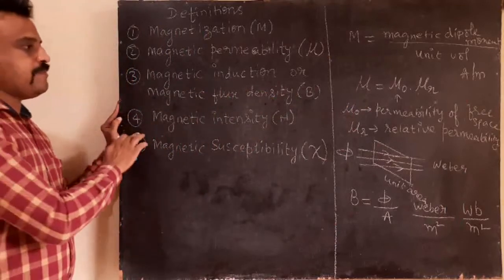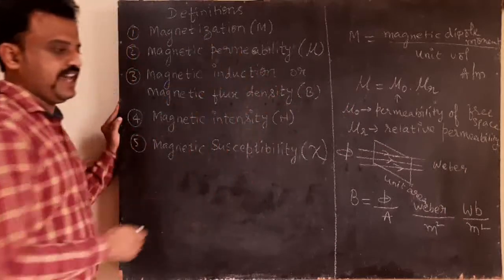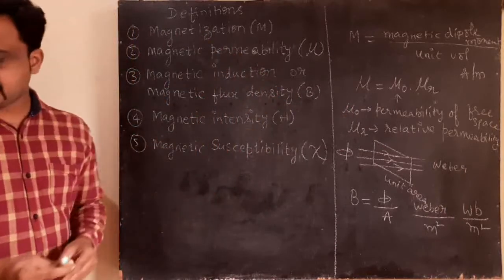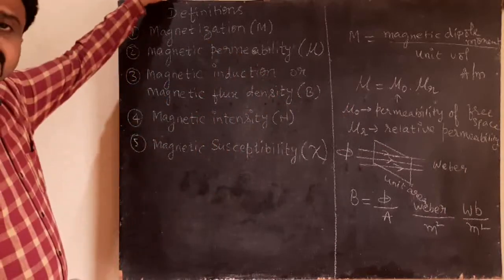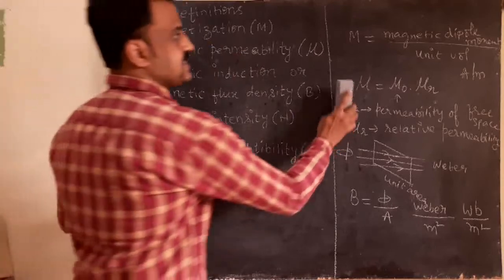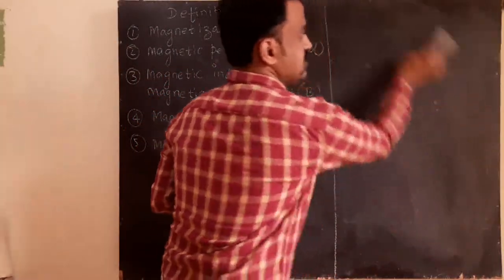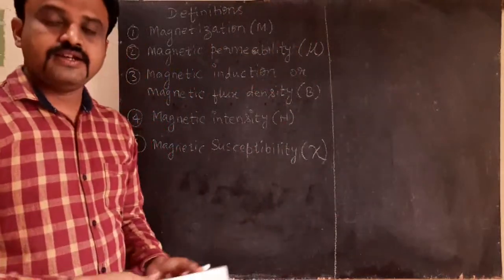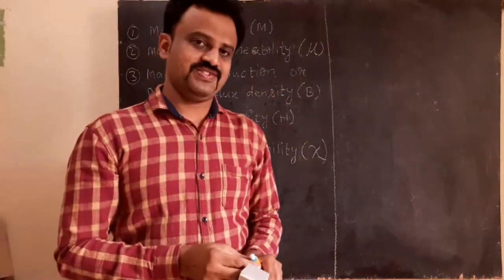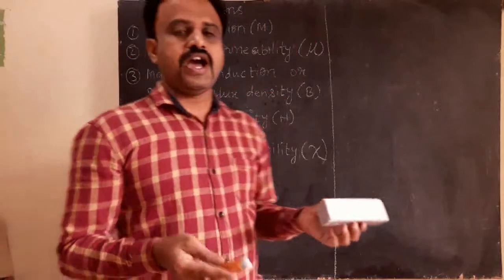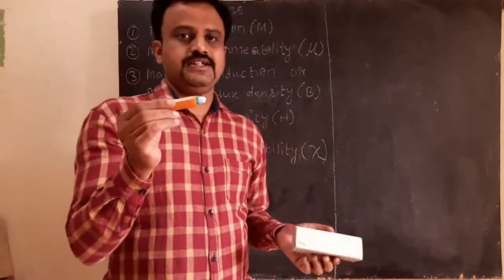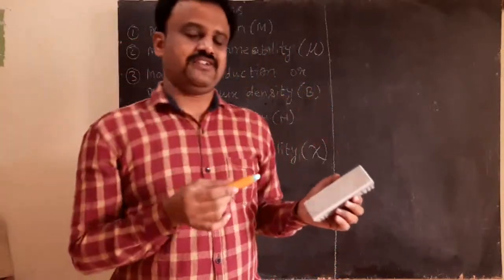Now, magnetic intensity H. What is this magnetic intensity H? Magnetic intensity H is nothing but the magnetizing force. See, you are taking a material and you are keeping it inside the magnetic field.